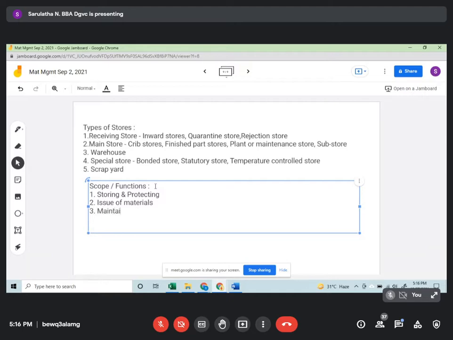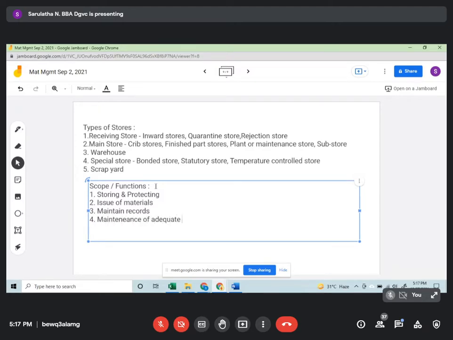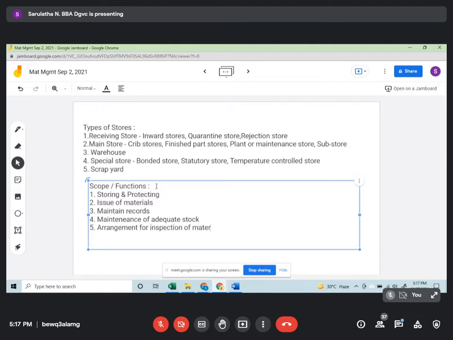Maintain all the records, how much you received, how much you issued. Maintenance of adequate stock. And arrangement for inspection of materials.